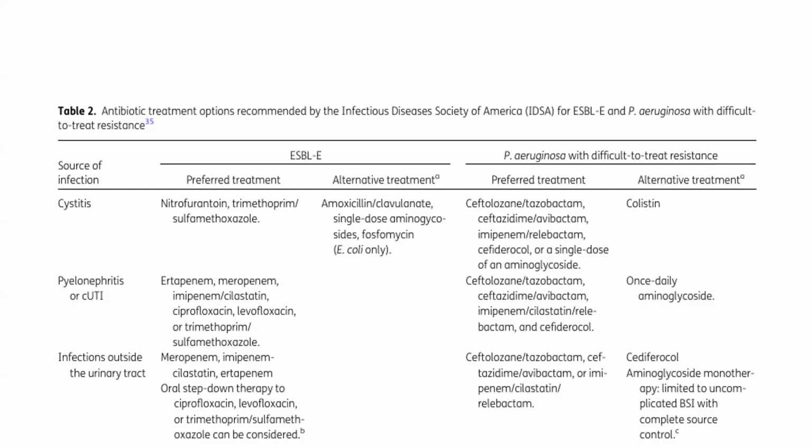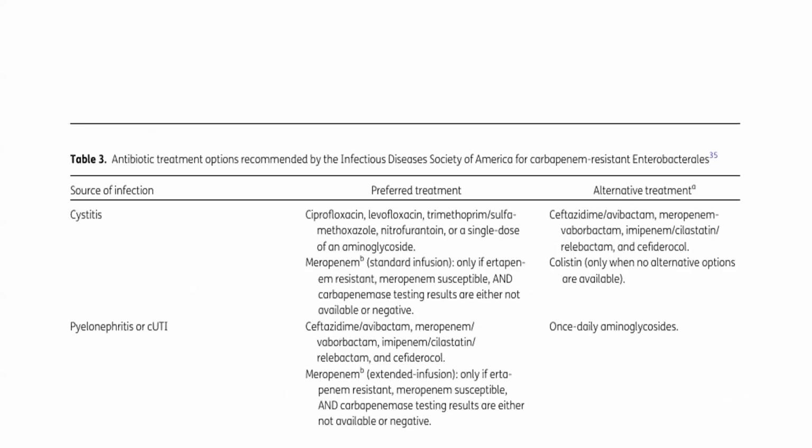imipenem-cilastatin-relebactam, and cefiderocol. If it is infection outside the UTI, we can use ceftolozane-tazobactam, ceftazidime-avibactam, imipenem-cilastatin-relebactam. The alternative treatment is cefiderocol or aminoglycoside monotherapy, limited to uncomplicated bloodstream infection with complete source control. For complicated pyelonephritis also, the alternative therapy is aminoglycoside.